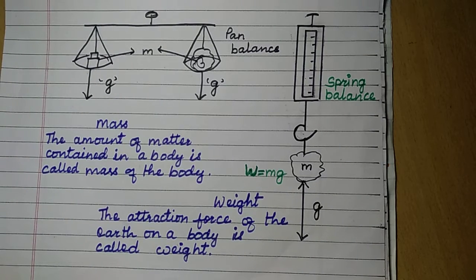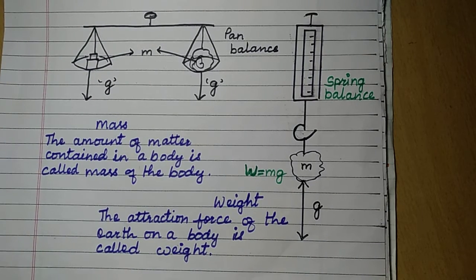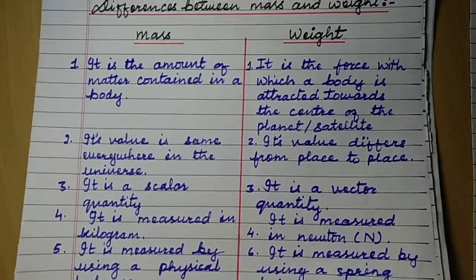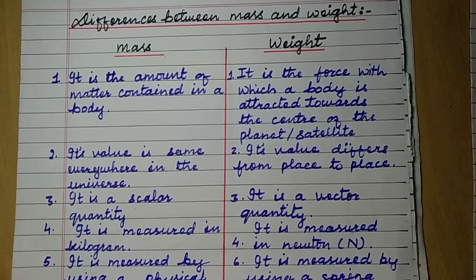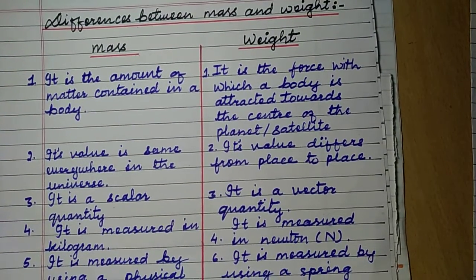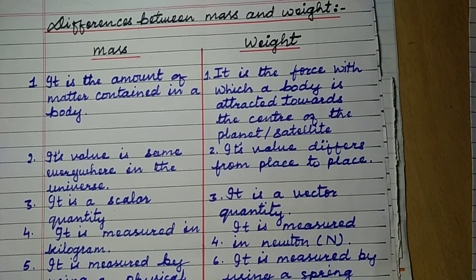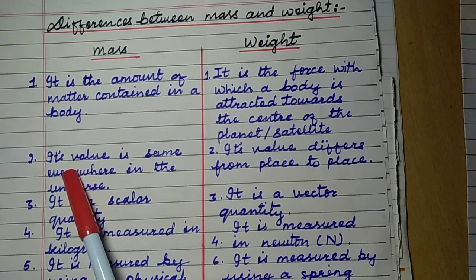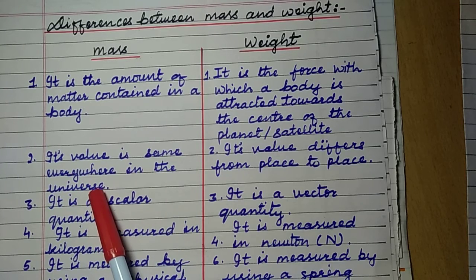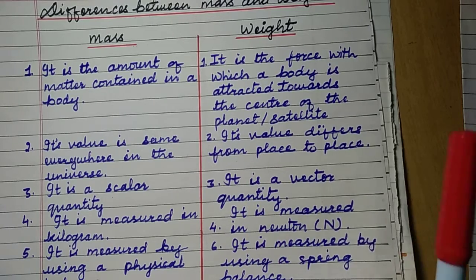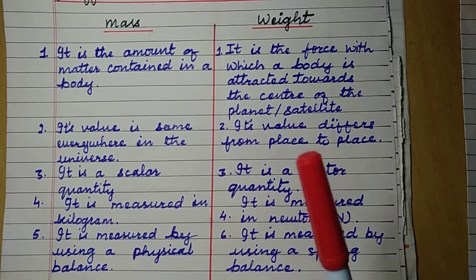Now we'll see the differences between mass and weight. Mass and weight is a small and easy topic because you have been doing this since a small class, so we'll do this quickly. Mass is the amount of matter contained in a body, whereas weight is the force with which a body is attracted towards the center of the planet or satellite, or the pulling force of the planet or satellite on a body. Mass has the same value everywhere in the universe, whereas weight differs from place to place, from one planet to another planet, one satellite to another satellite, etc.